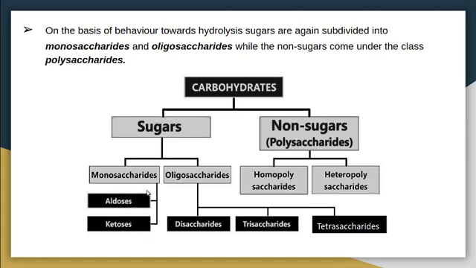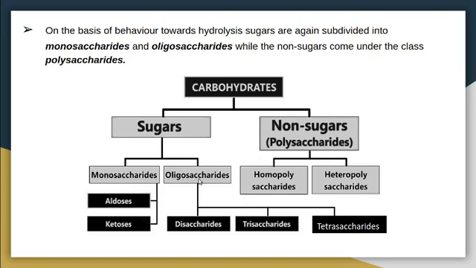Aldoses means these are the monosaccharides which contain the functional group aldehyde, that is CHO functional group. If the monosaccharide contains ketonic functional group, they are known as ketoses. Then oligosaccharides.